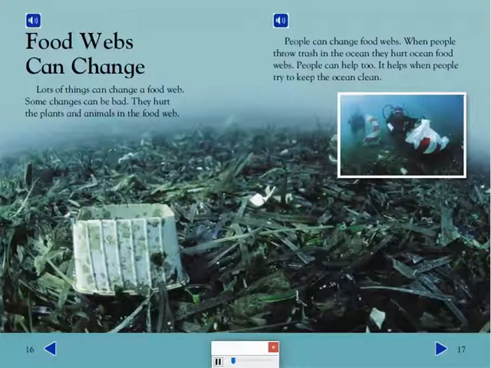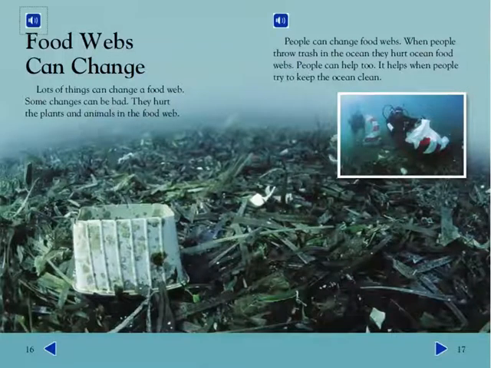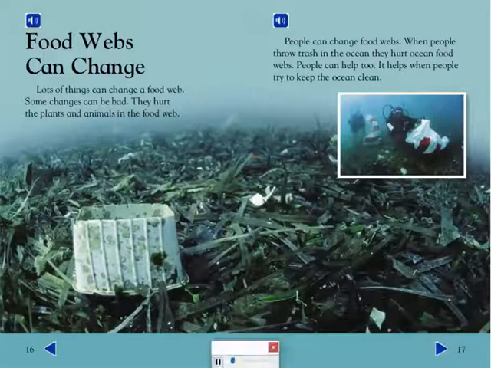Food webs can change. Lots of things can change a food web. Some changes can be bad. They hurt the plants and animals in the food web. People can change food webs. When people throw trash in the ocean, they hurt ocean food webs. People can help, too. It helps when people try to keep the ocean clean.